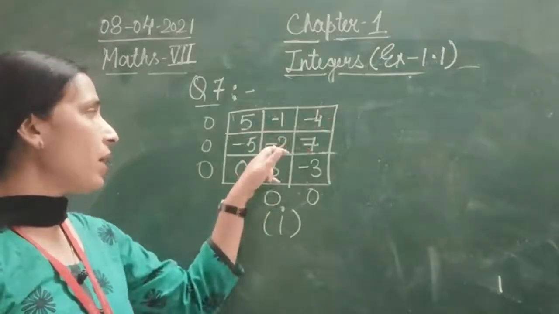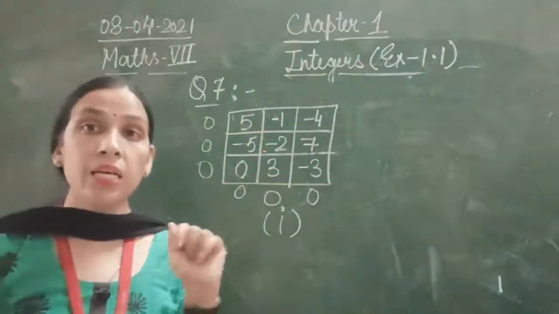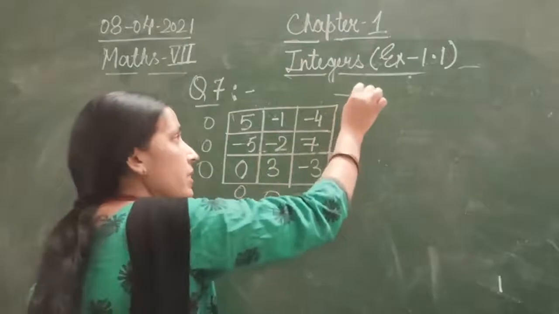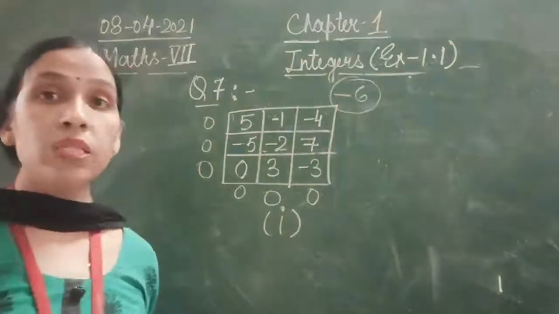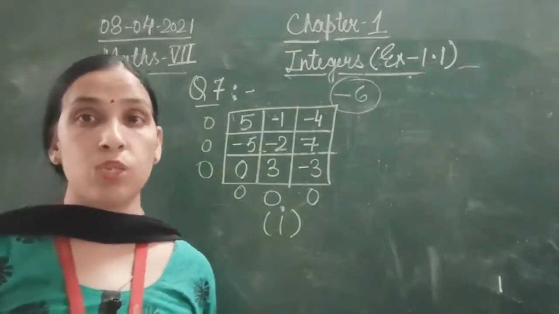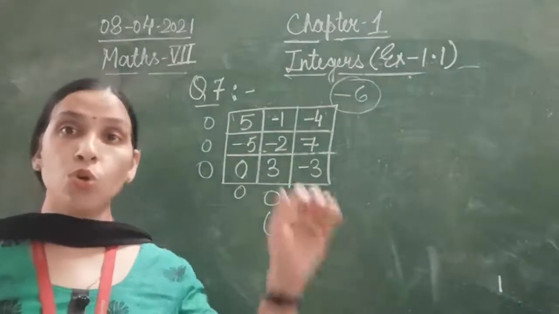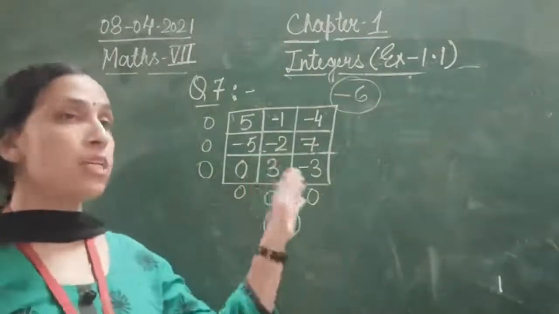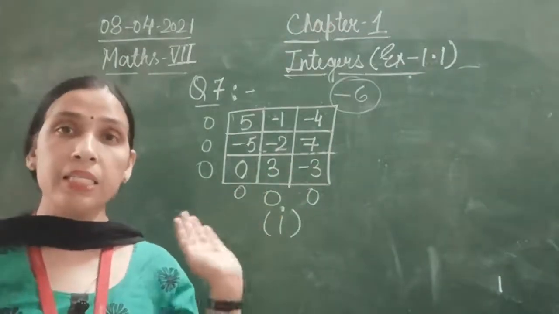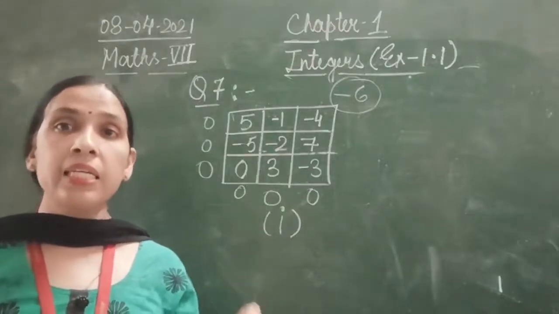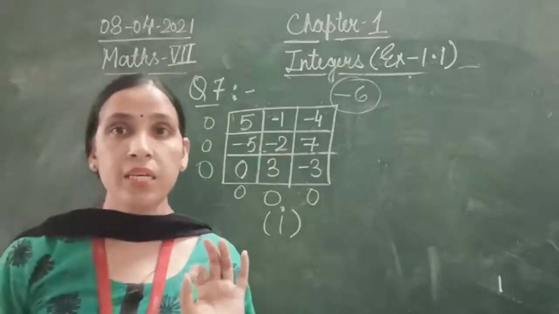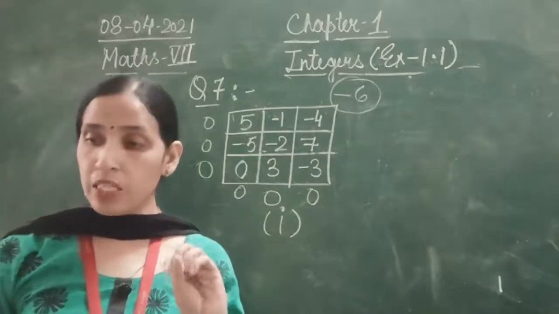This side, minus 4, minus 2 and then 0. So here we are getting minus 6. Minus 4 and minus 2, we are getting minus 6 here. So now it will change my thought, that this is not a magic square. Rows are coming 0. Columns are coming 0. One of the diagonals is also coming 0. But on the other side the diagonal is not coming 0. That is coming minus 6. So hence it does not satisfy the rule of magic square.